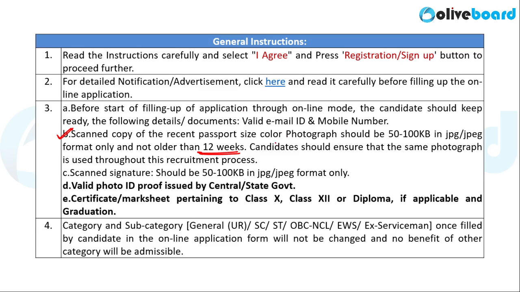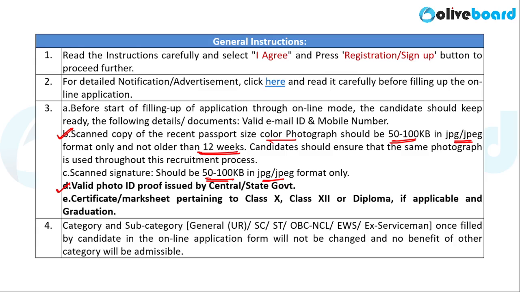Now, this must be a color photograph and this must be the size and format of the photograph. The same goes for signature. It should be of this capacity and the format should be JPG or JPEG. Now, you must also have a valid photo ID proof. You will need this valid photo ID proof for filling up the details in the application form. You will have to fill in the number mentioned on your photo ID proof.